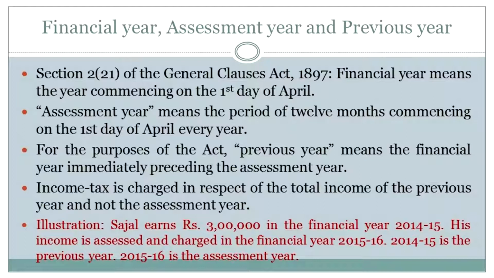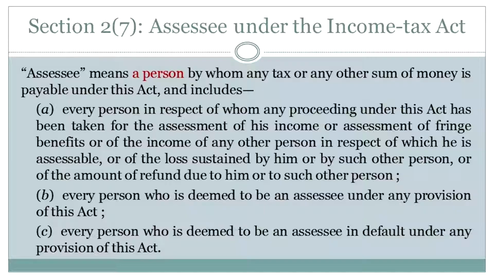Okay, very, very simple. Now, we come to Section 2 of the Income Tax Act. Section 2 is a very, very important section, probably the most important section because it's the definition section. Section 2, subsection 7 defines who or what is an assessee under the Income Tax Act. What is an assessee? Who is an assessee? Now note my use of the terms what and who. Assessee means a person by whom any tax or any other sum of money is payable under this act. So you're an assessee.